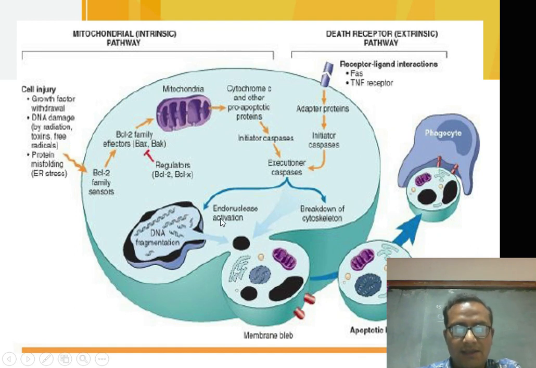The activation of these enzymes causes digestion and changes in the nuclei, that is the genetic element DNA, causing DNA fragmentation, and these altered nuclear structures or cytoskeletal structures are removed from the cell by outpouching or membrane blebs.